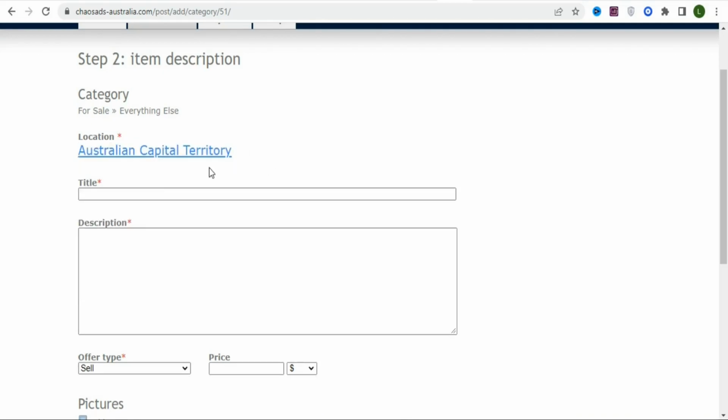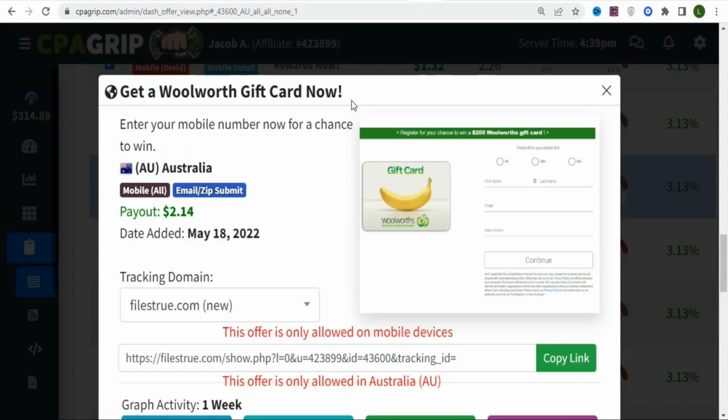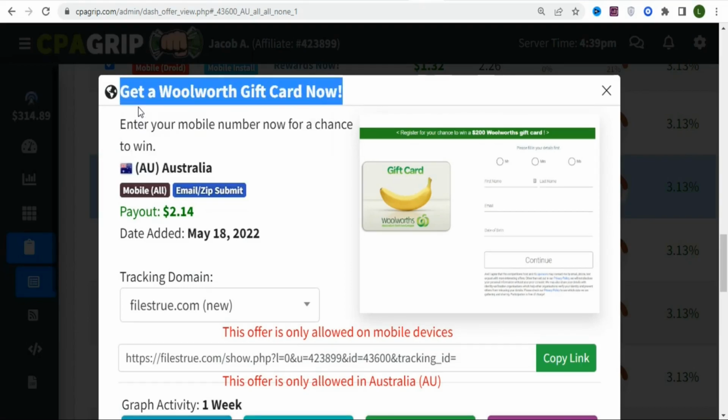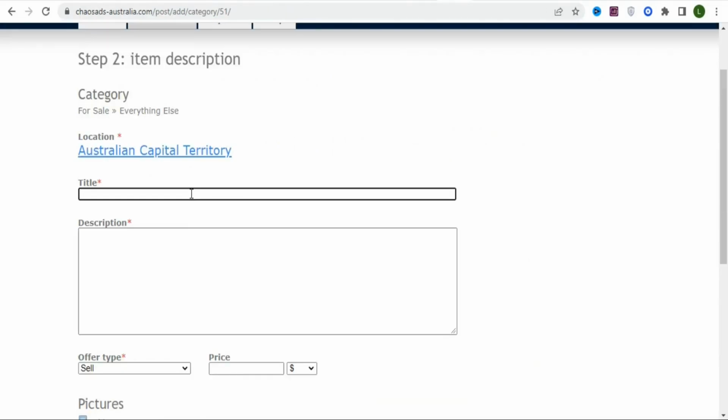Once you select the location, the next thing is your ad title. This is where you are going to paste the name of the offer so that it can attract people to click through your ad. If you don't have a title in mind, you are going to come back to CPA Grip and then copy the name of the offer. So just copy the name of the offer. Once you copy it, you are going to come back to your ad, and right here you are going to paste it as your title.